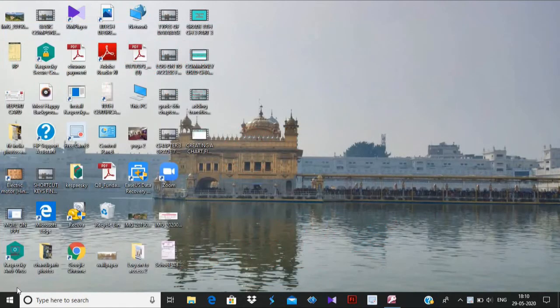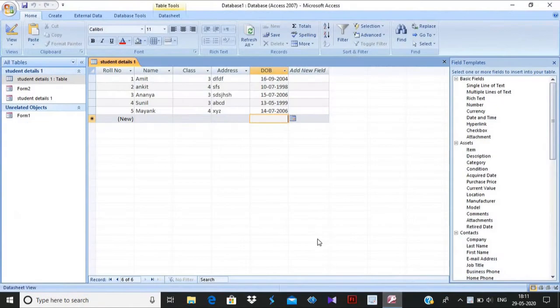Okay, first of all, DBMS means database management system. So one by one we will read the advantages of DBMS. DBMS is an Access file. This is a database, and if we are managing and organizing this, then we call it DBMS.